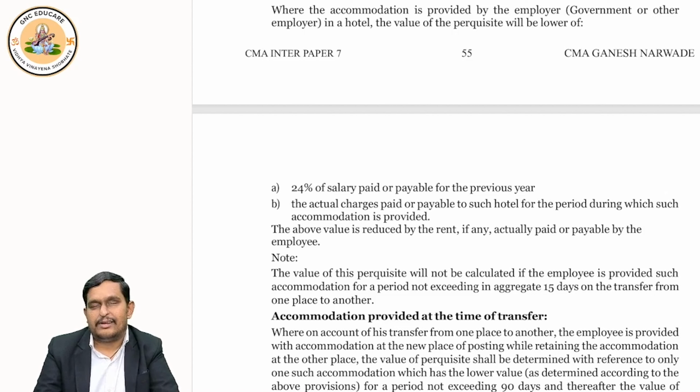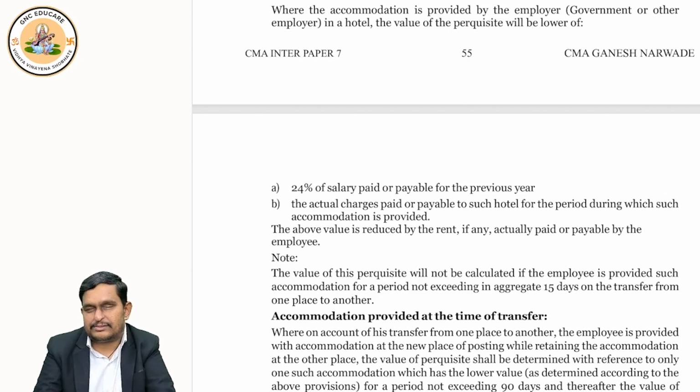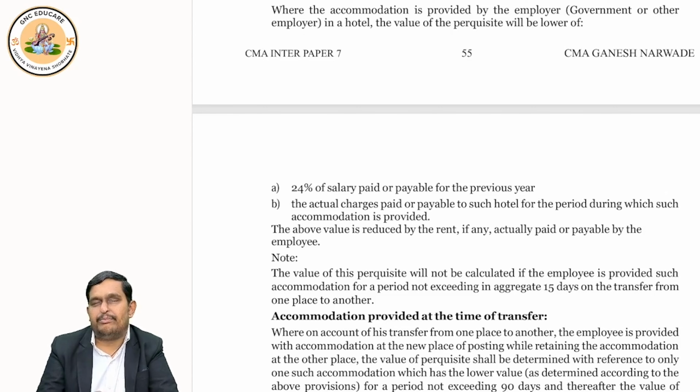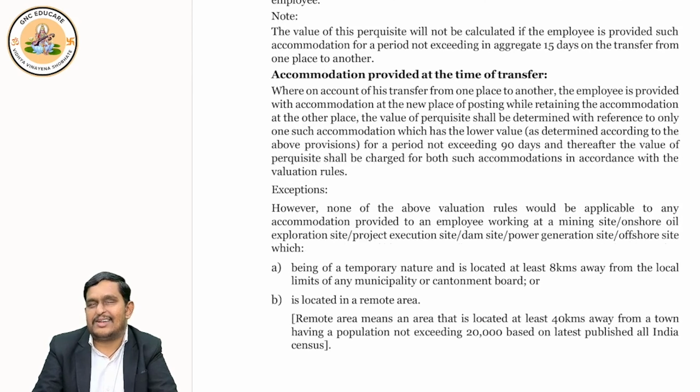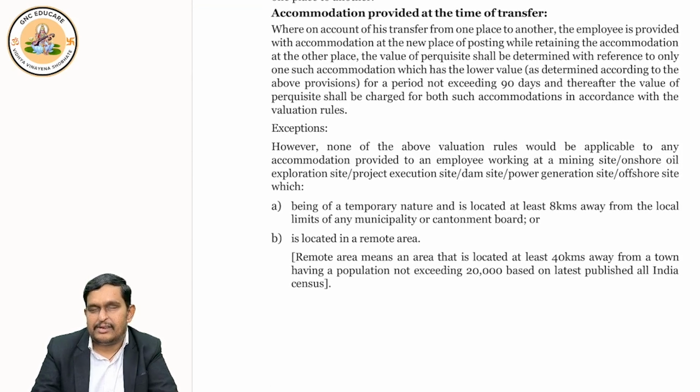Sometimes what happens, in the middle of the year, the employee has to shift to some other office to work. So the employee's job posting is shifted from one office to another, or there is a transfer posting in proper language. Now the employee is suddenly shifted, but he cannot ask his children and family to shift at the same time. One year of the child's school education should not be disturbed, correct?